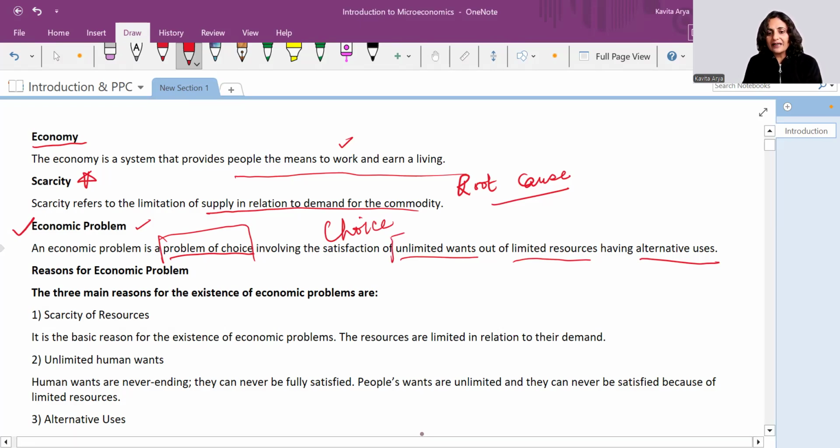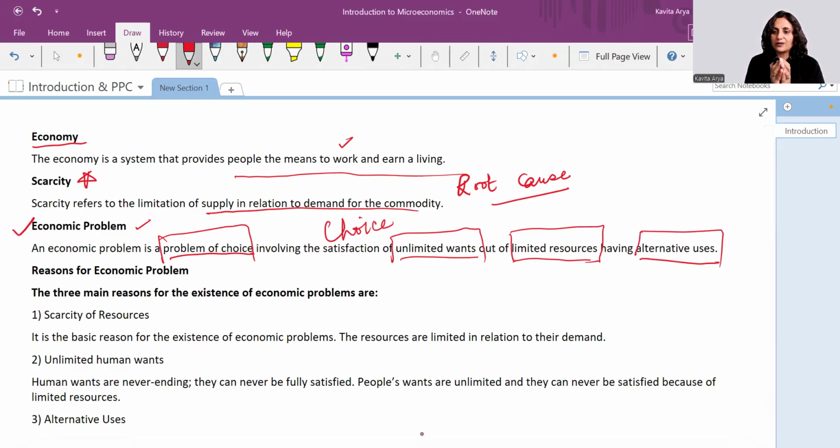Because we have unlimited wants, but our resources are limited and these have alternative uses. So if I have some limited amount of resource with me, I have to satisfy myself to my maximum rationality and satisfaction. Right? So this decision making is nothing but the economic problem. And economic problem is caused because of scarcity.